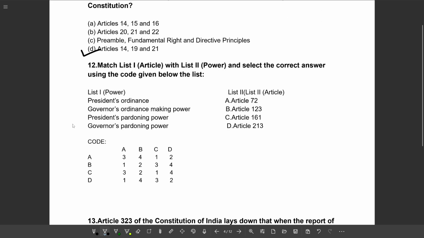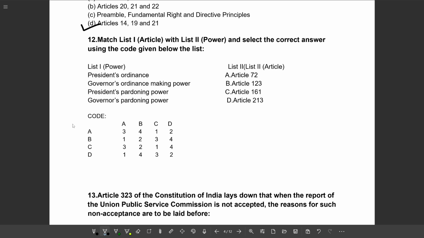Next question. Match List 1 with List 2 and select the correct answer using the code given below the list. List 1, Power: President Ordinance-Making Power, Governor Ordinance-Making Power, President Pardoning Power, Governor Pardoning Power. List 2 contains articles. A, Article 72. B, Article 123. C, Article 161. D, Article 213. So the correct option will be option B.